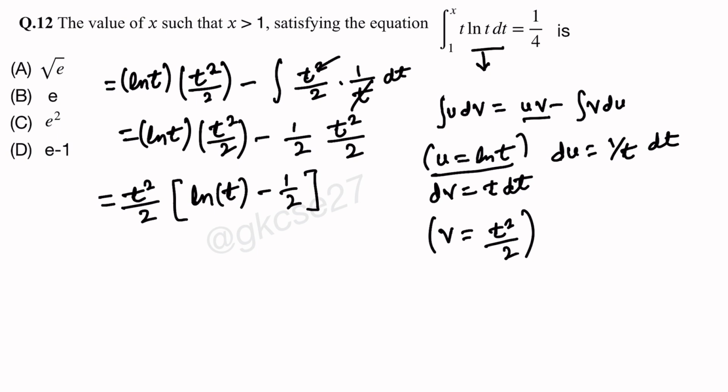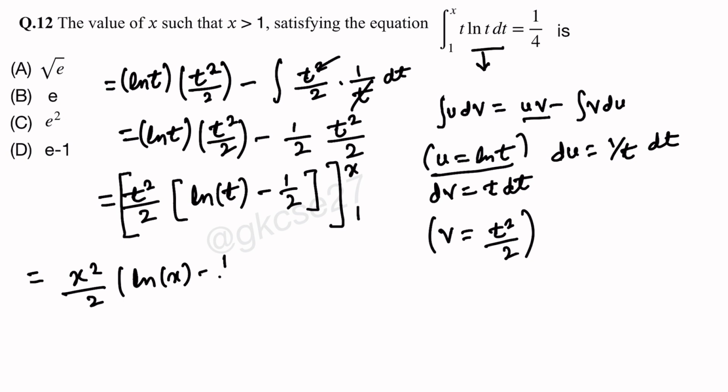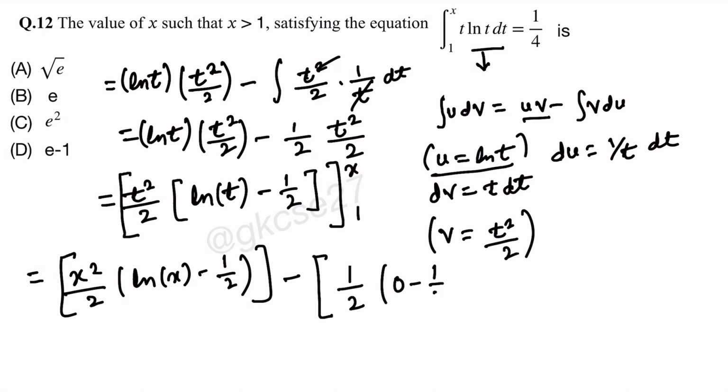Now I have to put in its limits x and 1. So for x, its value will be x square by 2 times (ln x minus half), and then subtract for 1. Put 1: half times (ln 1, which is 0, minus half). So you can calculate, this will be minus 1 by 4.